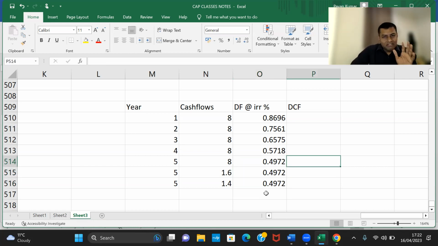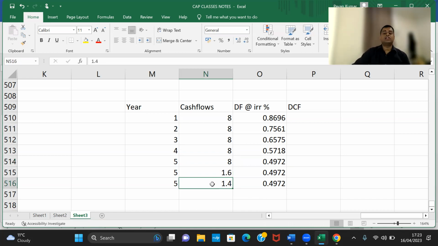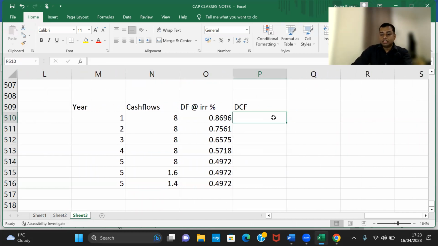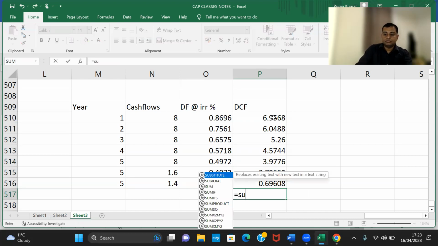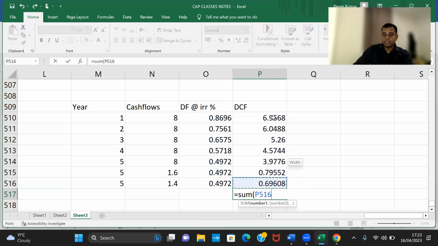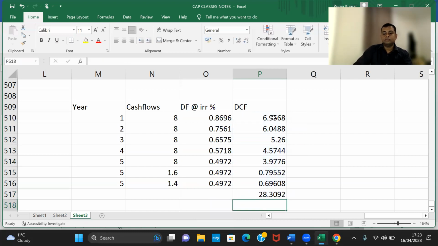If it is FM, you would have added residual value to last year's cash flow, no? Capital budgeting. So instead of 8, you would have put the total, but because it is advanced accounting, AS 19 will show guaranteed residual value separately and unguaranteed residual value separately, which is mathematically the same. So now you multiply this into this, and then add this, equal to the sum. Now add this also.